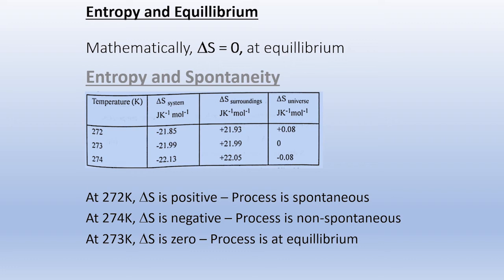So this gives a correlation between entropy and feasibility of a process. In terms of the delta S value, we can predict whether a process is spontaneous or not. If delta S is positive, the process is spontaneous. If delta S is 0, the process is at equilibrium. And if delta S is negative, the process is non-spontaneous.